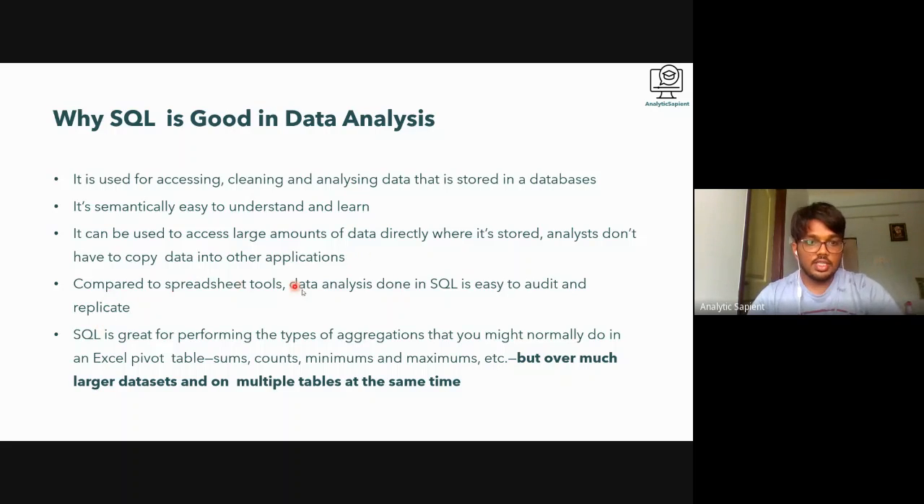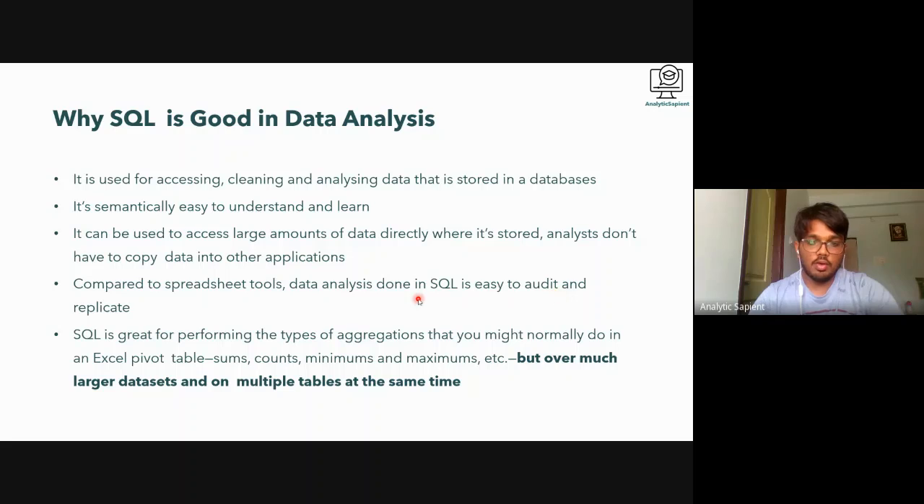Then compared to spreadsheet tools, you have the Excel spreadsheet, right? So data analysis done in SQL is easy to audit and replicate. So in Excel, let's say some person would have had 10 columns in the start, but he would have ended up creating multiple columns or some kind of manipulation on the data, which you won't be able to track. But using SQL, you can definitely track. It is easy to audit.